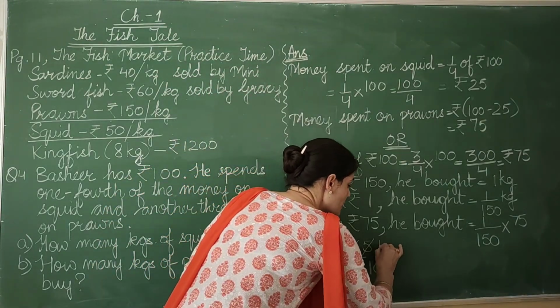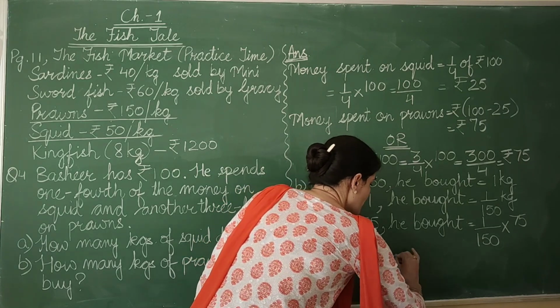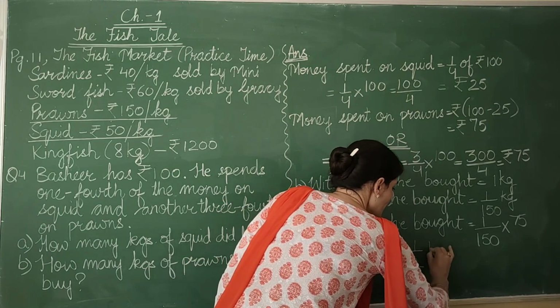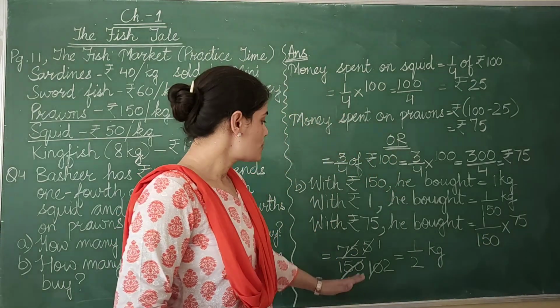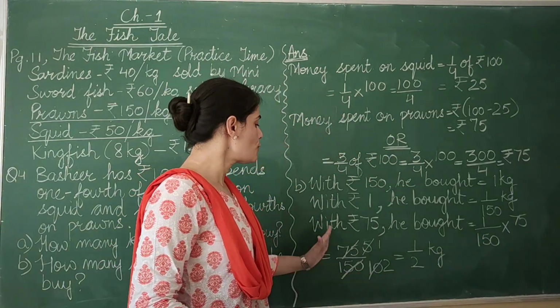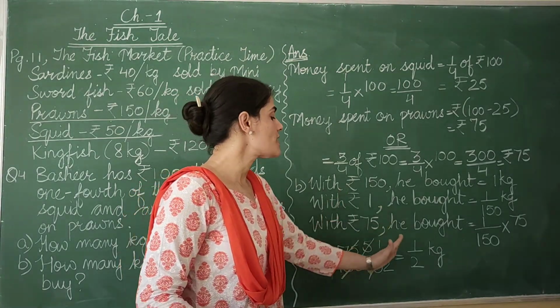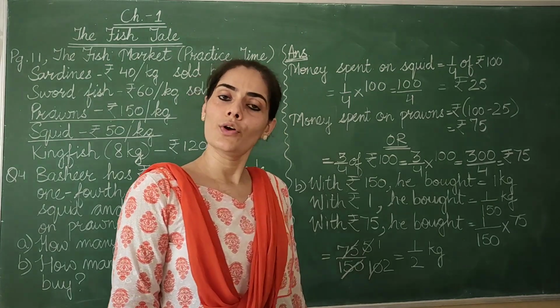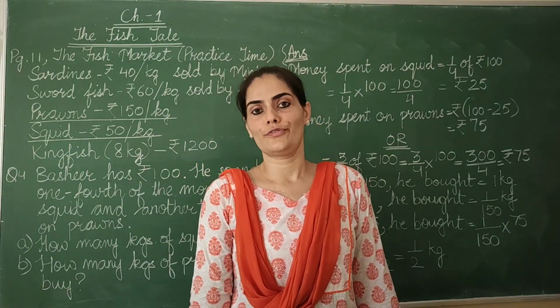So 5 1s are 5 and 5 2s are 10. So 1 by 2 kg or half kg. So in second case also with rupees 75, Bashir bought half kg of prawns. I hope this is clear to all of you.